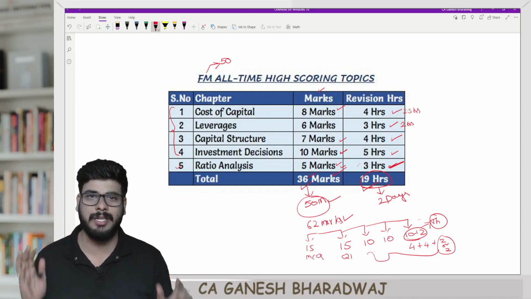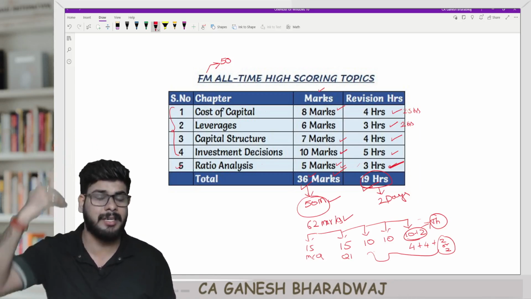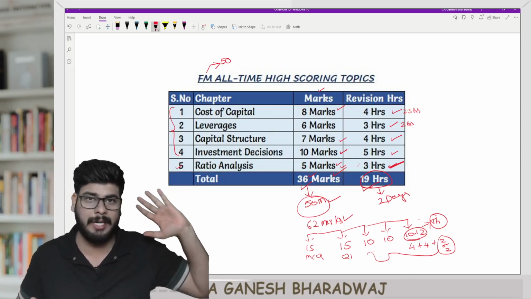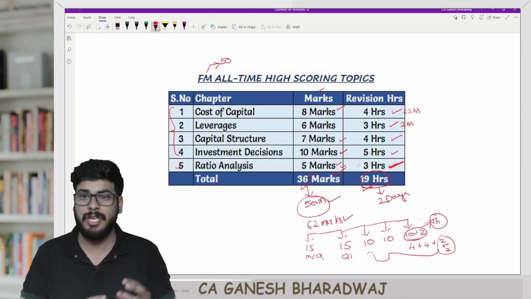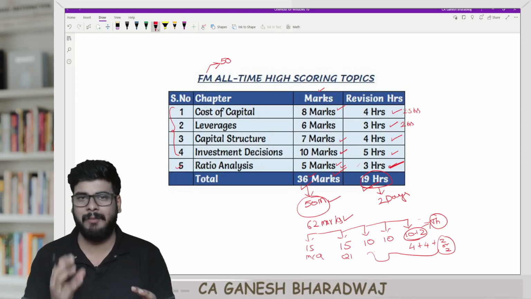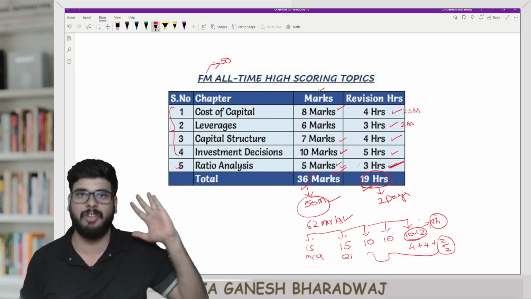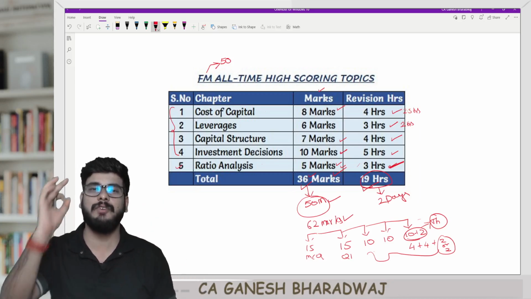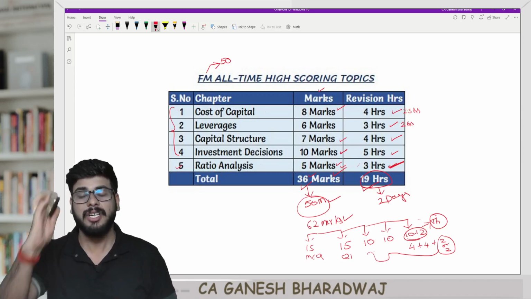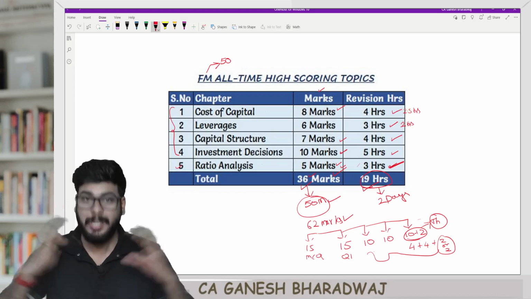Are you able to understand this? Now, this is time tested, guys, right? Based on the past 2 attempts, the question paper. Basically, it's only been 2 attempts now since the new syllabus was introduced. And based on analysis of all your MTPs and RTPs, somehow I'm able to come up with this particular conclusion that you prioritize on these chapters and it will give you an excellent coverage of 36 marks. Just 19 hours, guys. It gives you a coverage of 36 marks. That's a very good coverage.